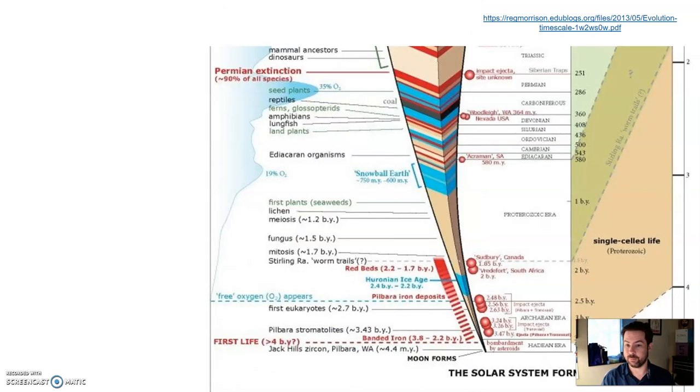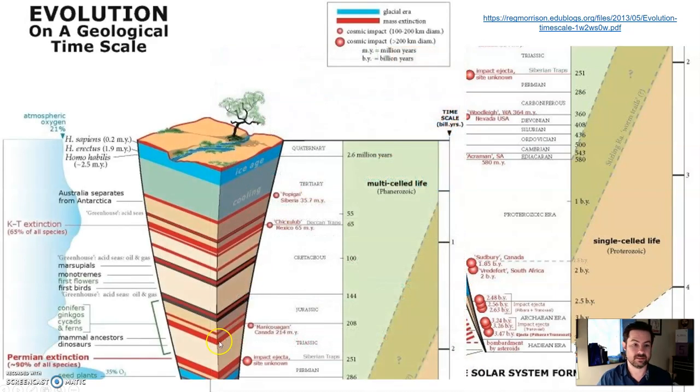The solar system forms 4.54 billion years ago. At the top, Homo sapiens occurred about 0.2 to 0.3 million years ago. That's really nothing as far as Earth is concerned.